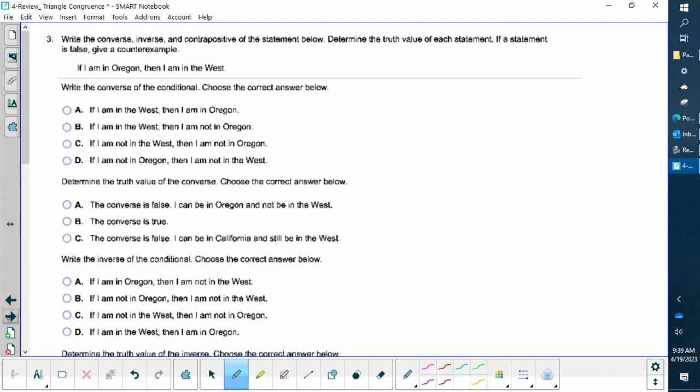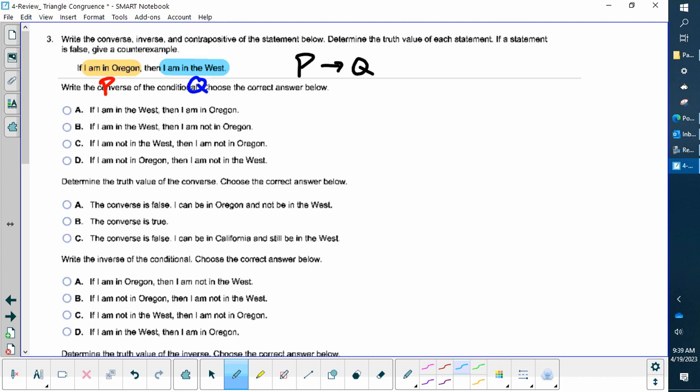Question 3 here. Okay, if I'm in Oregon, then I am in the West. So here's my hypothesis, which always follows if. There's my conclusion: I am in the West. We also like to say the hypothesis is P and the conclusion is Q, and conditional statements are if P, then Q. Okay, what is the converse?